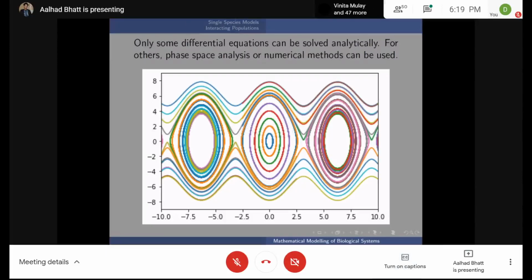So even the pendulum that we solve, we take a small angle approximation and say that sine theta is theta. This is what is called the phase portrait of the pendulum. And here there is no small angle approximation. It takes the full thing.